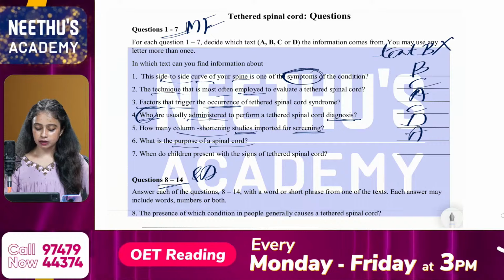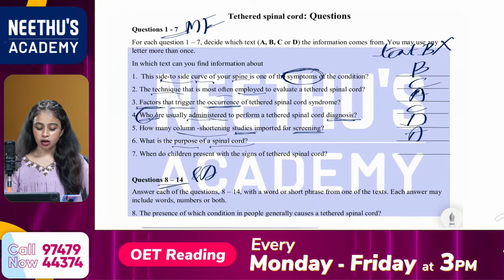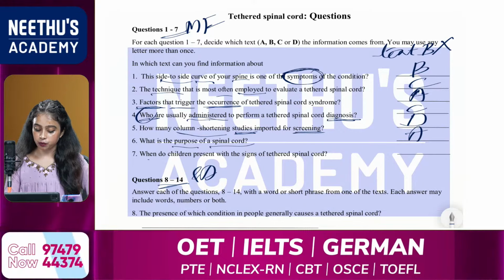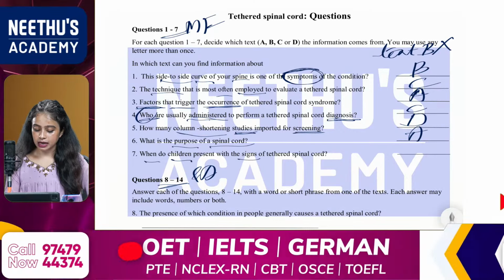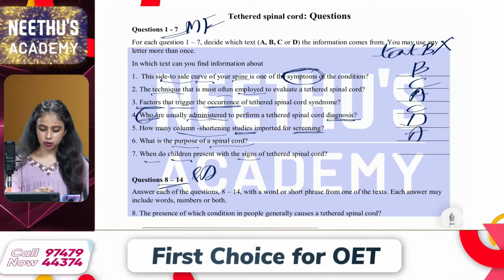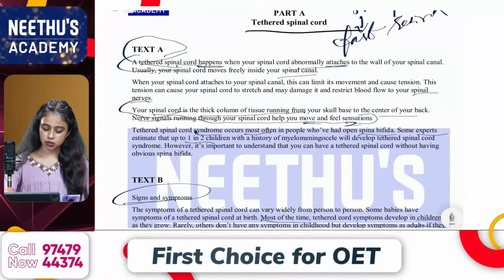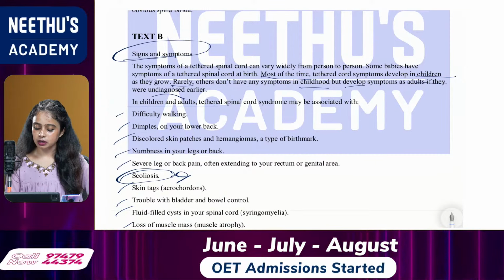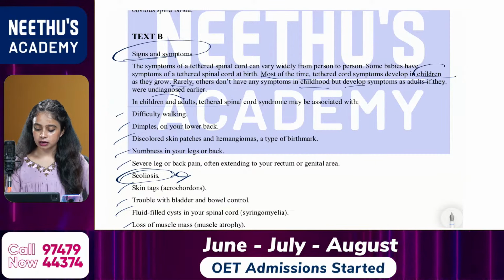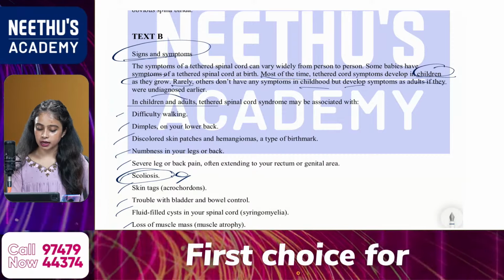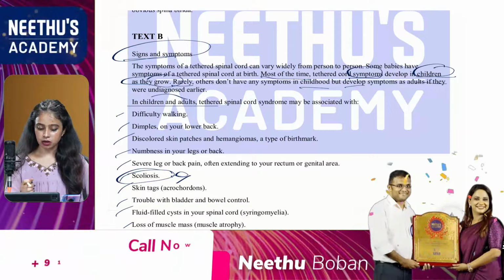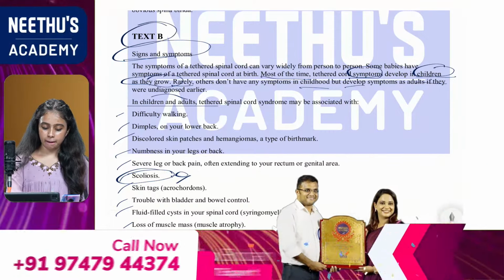Okay. And the final one, the 7th one. When do children present with signs of tethered spinal cord? So, when? Children. Then signs. Again, signs and symptoms are mentioned in text B. In children and adults, tethered spinal cord syndrome may associate with... And again, here they have mentioned that in children, signs and symptoms can develop as they grow. So, the answer is text B.